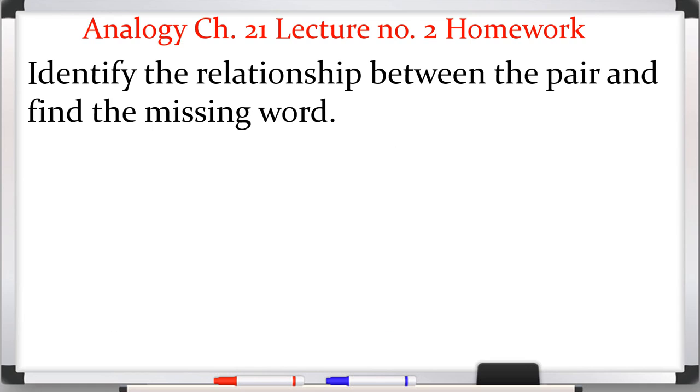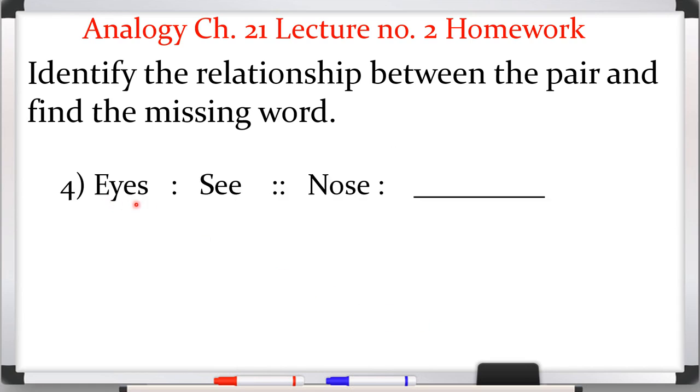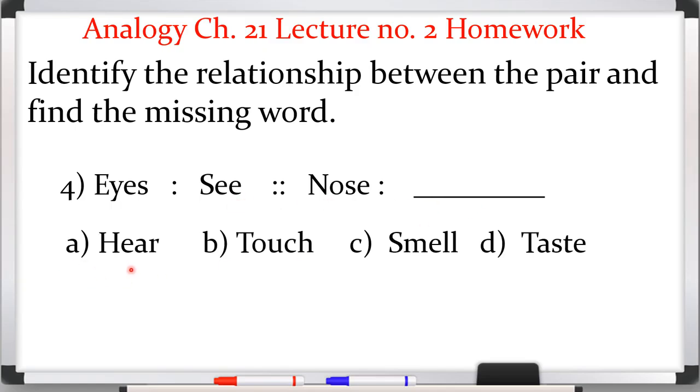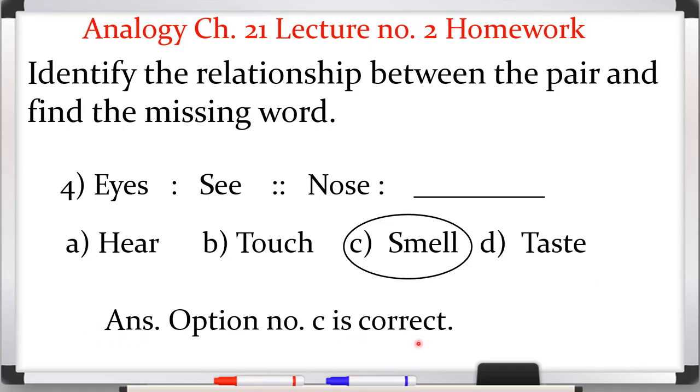Okay. Question number 4. Eyes, see, nose, dash. Options are A hear, B touch, C smell, D taste. बेटा eyes and nose both are our sense organs. Eyes जो है वो हमें देखने के लिए हम यूज करते हैं, तो nose किस लिए यूज करते हैं, for smelling the things. Okay, so here option number C is correct. So here we will write option number C is correct.